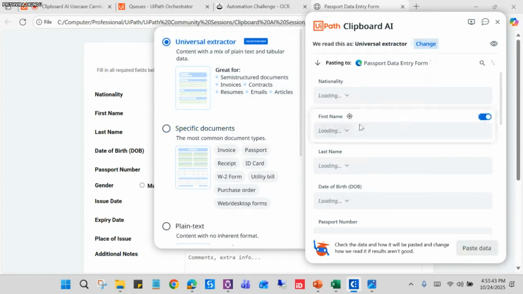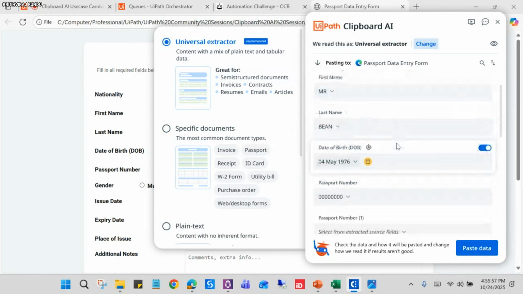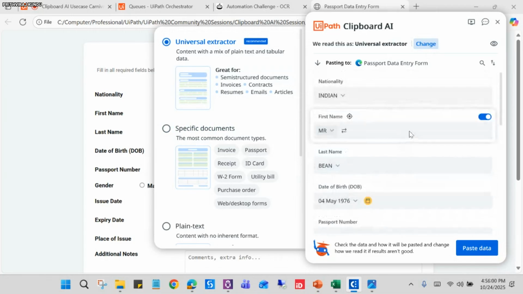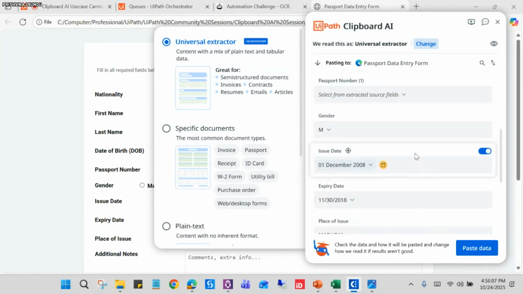Let me do this. The data loading here. See here. So now you can see the Mr. It has taken as first name and Bean as last name. So we can just do the data correction before pasting anything. So we can just manually validate this and then we can paste. See, you can see here.